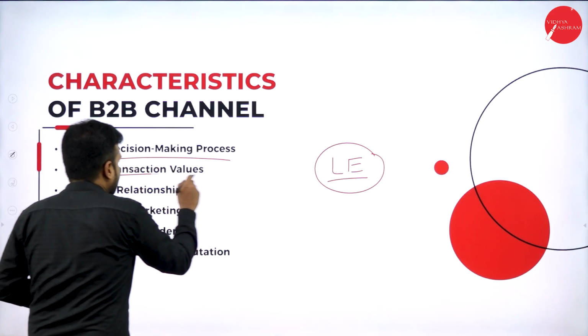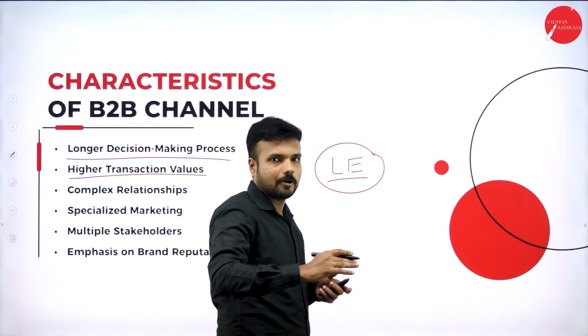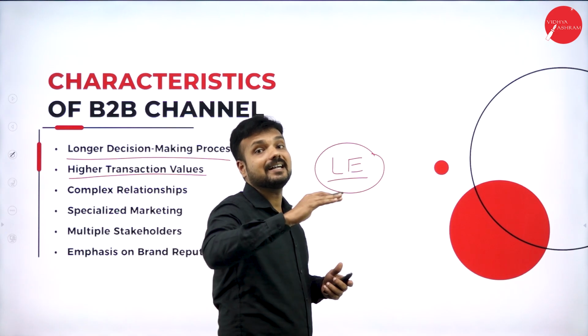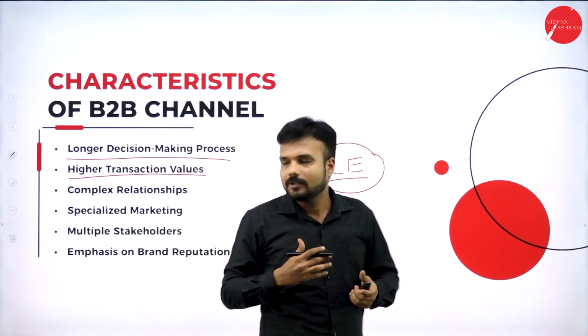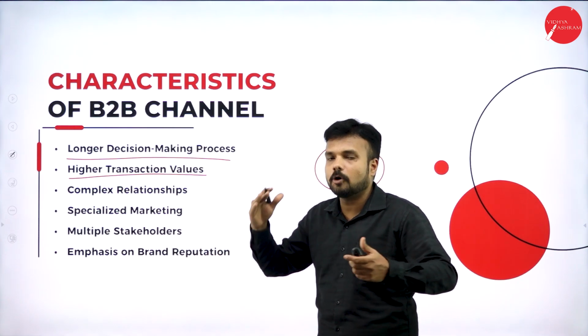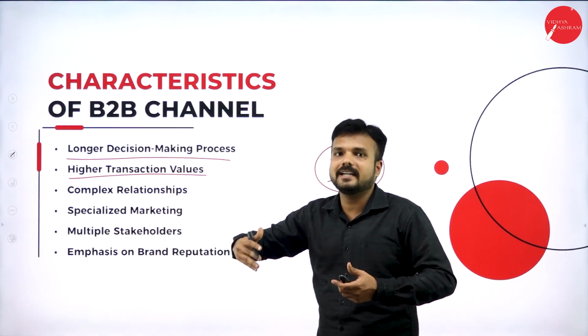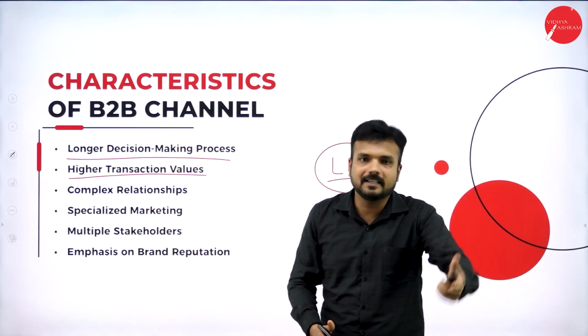Higher transaction value. So as I said, as a legal entity, I'm going to sell the product. Okay, so it is a higher transaction value because the ones who are going to purchase the commodity are going to purchase the product in bulk quantity because they want to resell the product. They are not the end user of the product because they want to get the profit by selling the product.